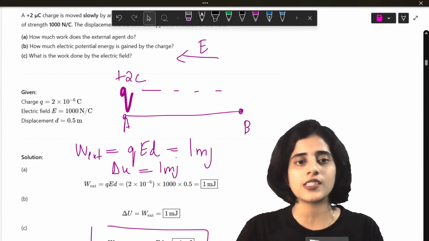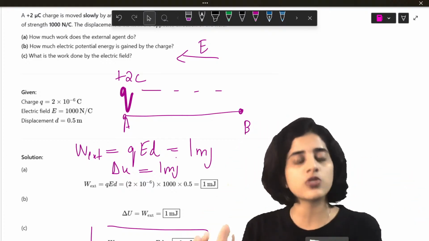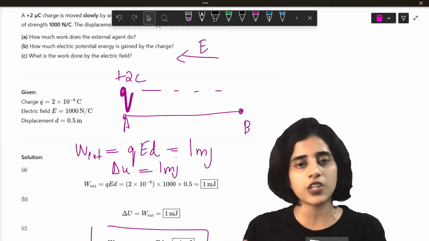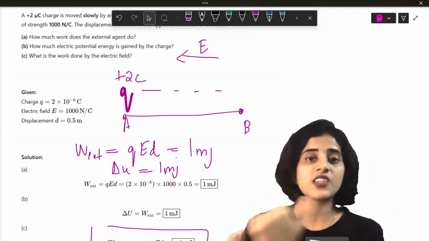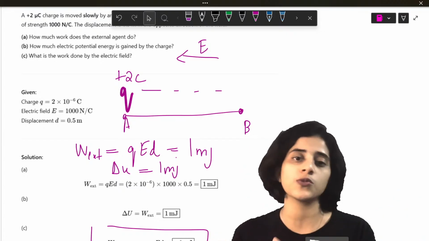So what is the process? You move one charge from one part to another. When you do that, you do some work. Whatever work is done, that work is all going to be stored as potential energy. Now in the opposite direction, there is a work done, because there is a field in the opposite direction. That is going to be the negative of whatever work you do.